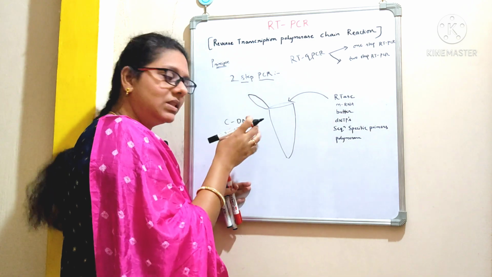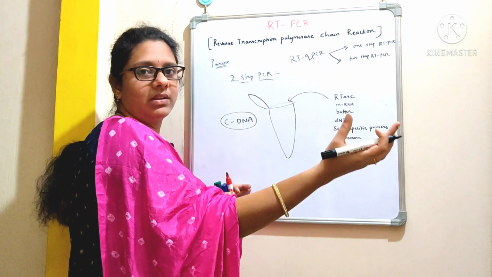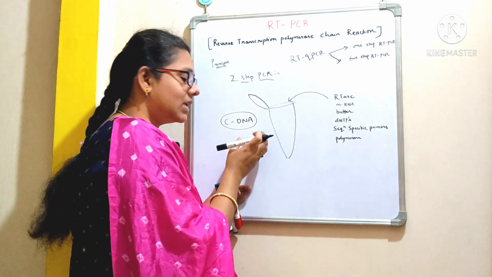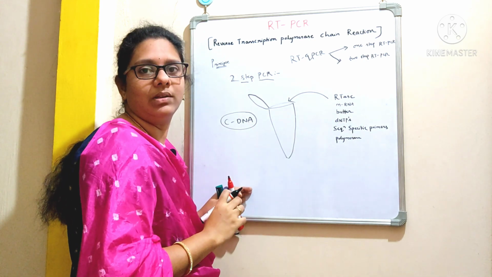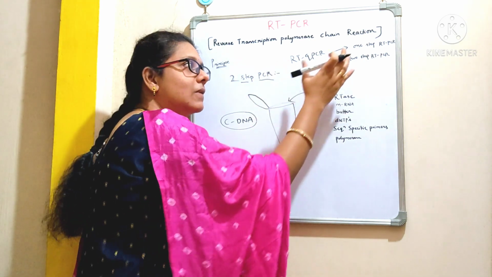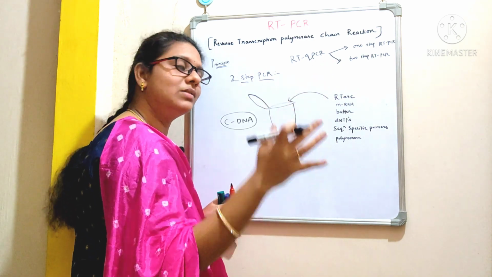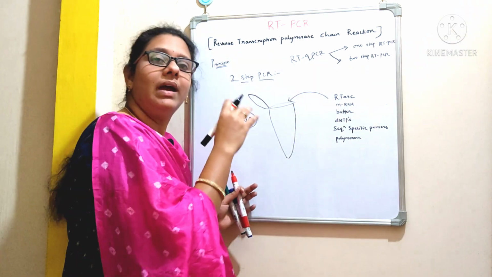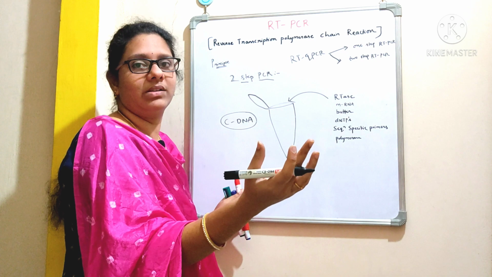Once you are done with the synthesis of cDNA, you can store this cDNA for further study, or you can go with the next reaction, that is, you are going to amplify and quantify the gene. This is not like a one-step RT-PCR. Here you are going to set up two reactions, right? So you are going to use different ingredients, and you are going to maintain different conditions for different reactions.